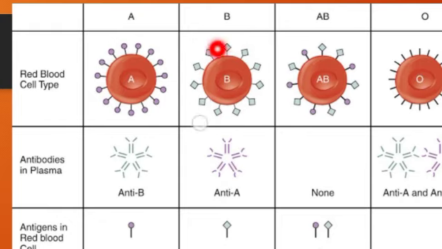So this blood group B, or the antigen B, acts as a foreign substance to blood group A. Now what happens?